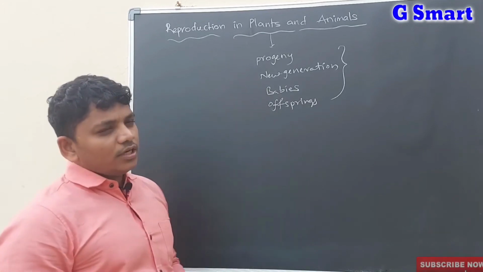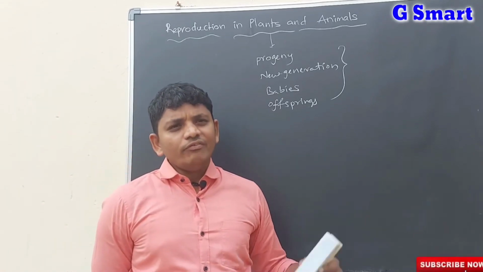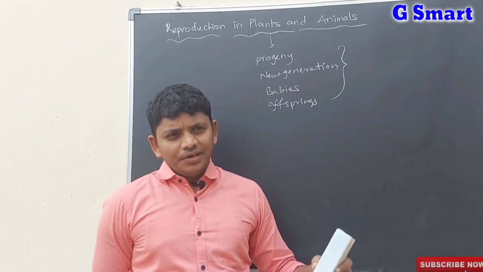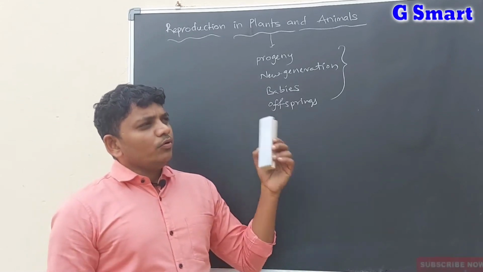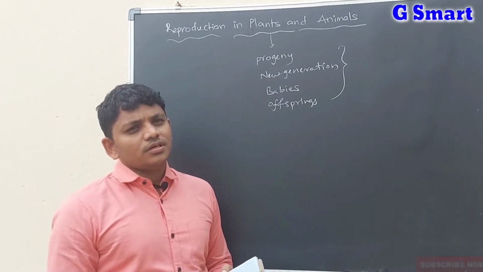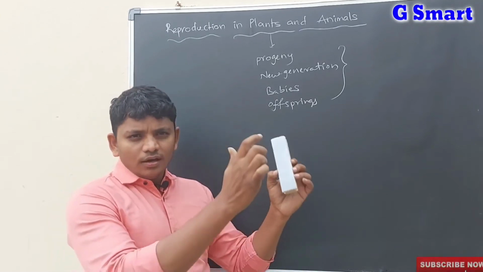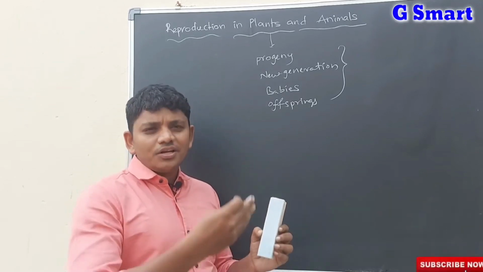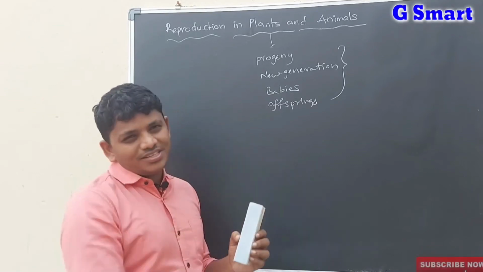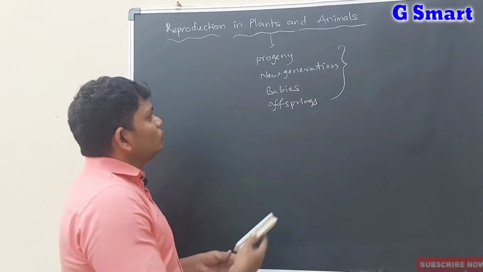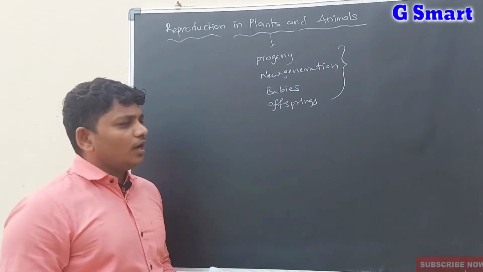In the reproduction lesson we will learn how an organism gives rise to a new organism. Let us know the definition: reproduction is a biological process in which an organism gives new generations, daughters, offsprings, or progenies. Generally reproduction occurs in two ways.